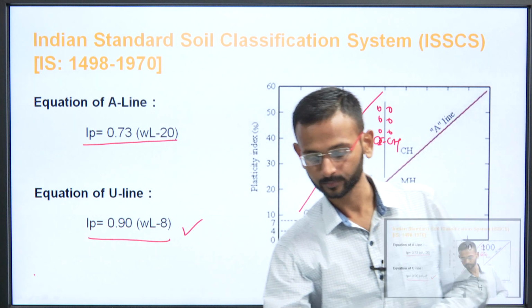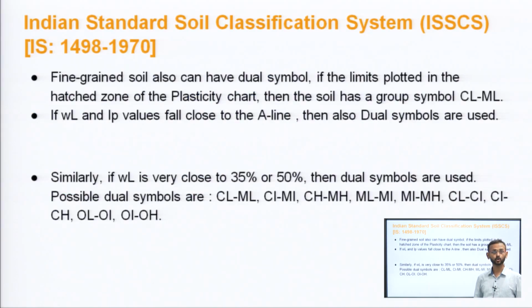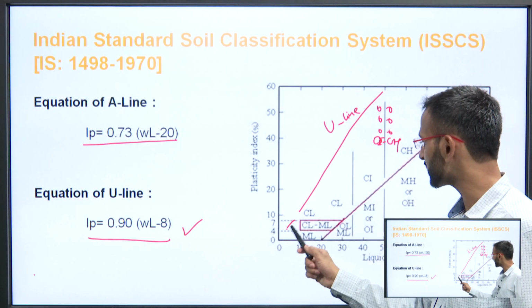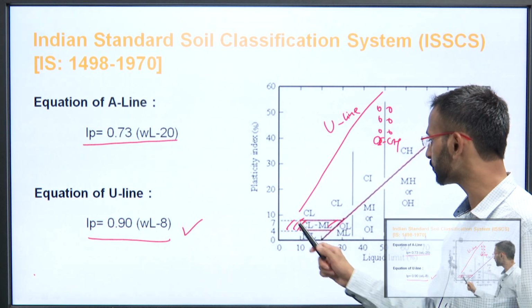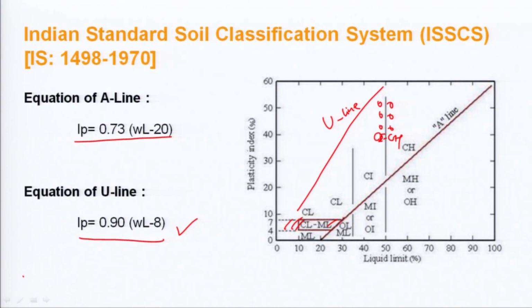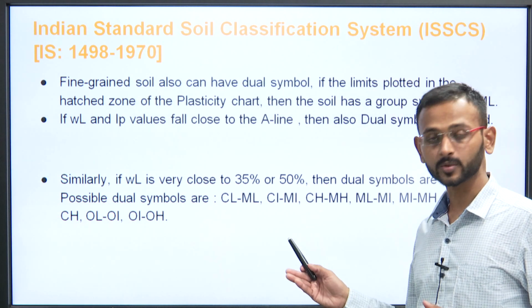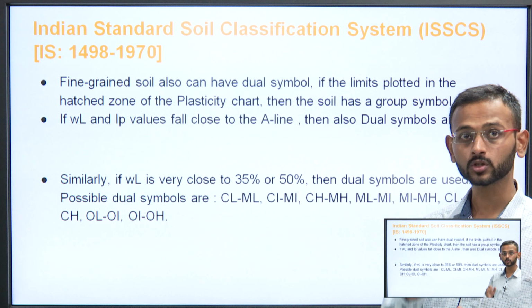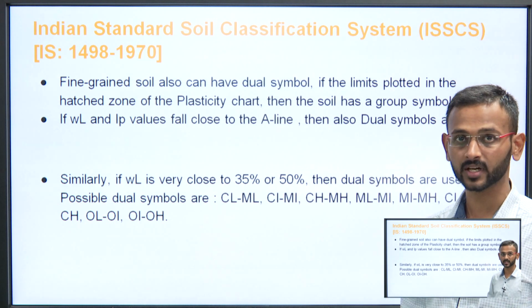So, moving on to the next one, the fine grained soil also can have a dual symbol, that I told you on the figure, that if the limits plot in the hashed zone of the plasticity chart, that is, see here, this CL-ML, this is the hashed portion, if the soil is in this portion, it is classified as CL and ML. Then if we move on, the soil has the group symbol CL-ML. If WL and IP values fall close to the A line, then also dual symbols are there.